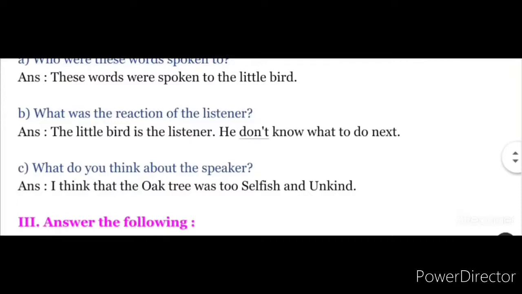Answer here, I think that the speaker, that is the oak tree, was too selfish and unkind. Selfish, SELFISH, selfish. Unkind, UNKIND, kind, unkind.